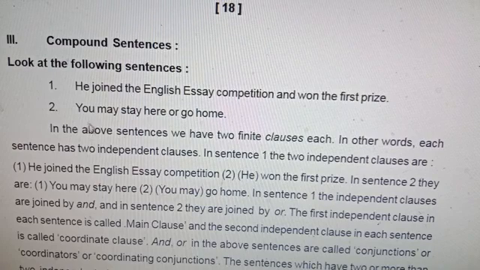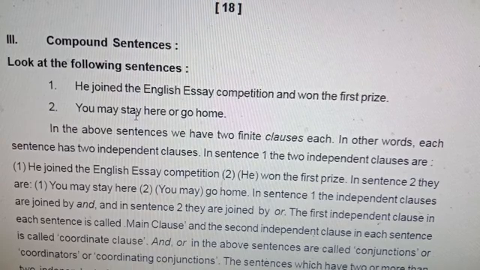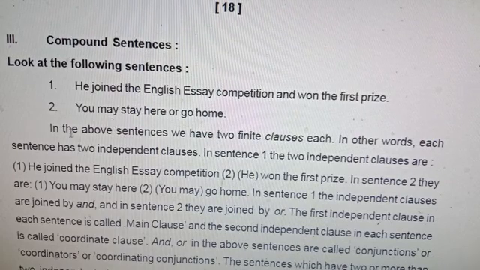Look at the second sentence. You may stay here or go home. You may stay here: the verb group is may stay. The finite verb is may. Stay is the non-finite verb. If we change the sentence to you might stay here, then may has a tense form. You may stay here is a finite clause, or you may go home. May is finite. So in the above sentences we have two finite clauses.